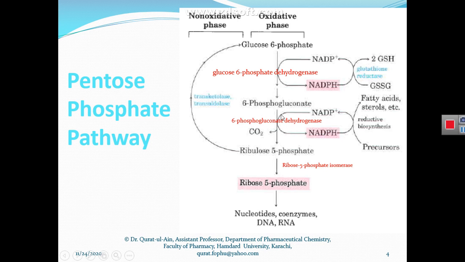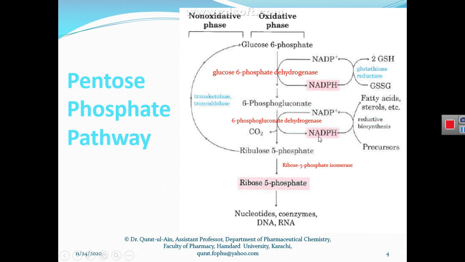Another thing is happening here: decarboxylation of this molecule is taking place. So this molecule is decarboxylated and then oxidized into ribulose 5-phosphate.